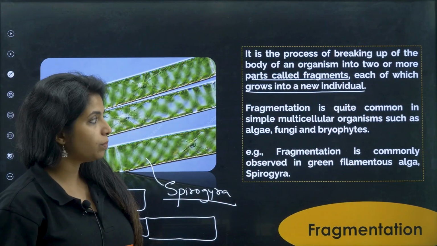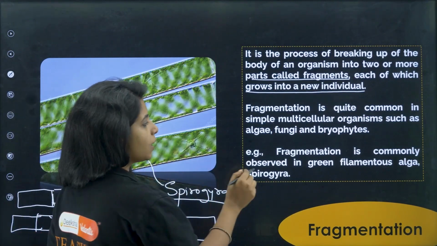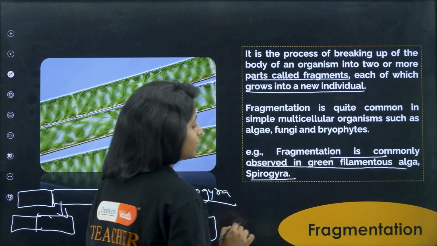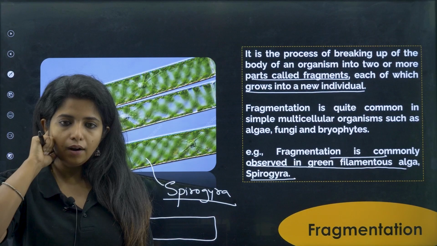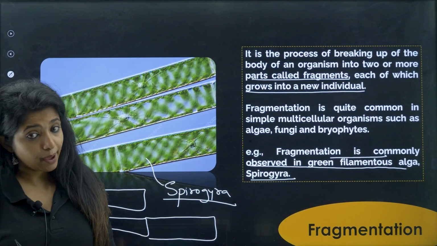Fragmentation is quite common in simple multicellular organisms such as algae, fungi and bryophytes. Fragmentation is commonly observed in green filamentous algae, that is spirogyra. Now this is not unicellular. It cannot be considered unicellular, they are multicellular only, but yes, that happens in them.